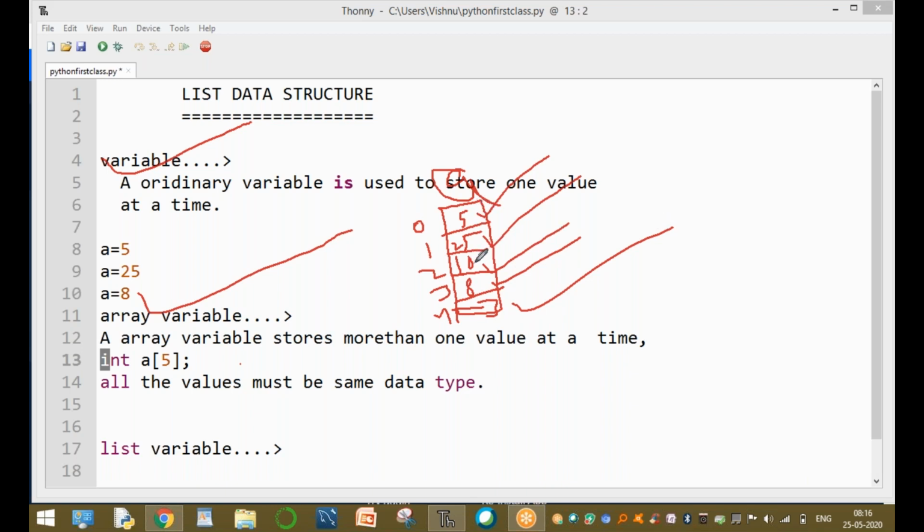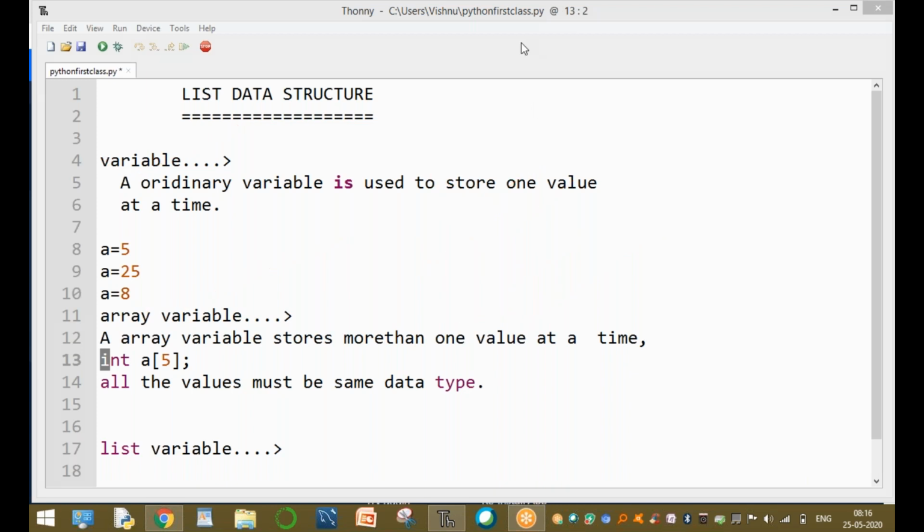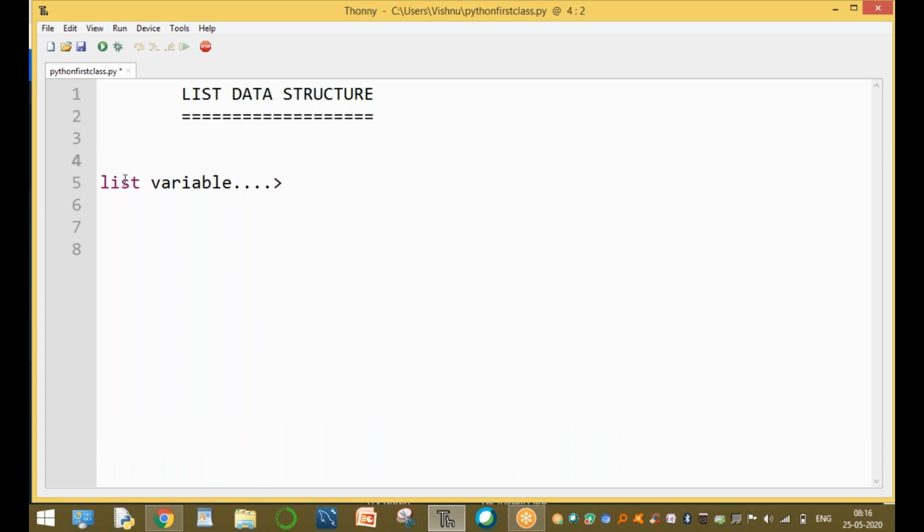Sir, one is integer, and one is 10.3, you want to store a float value? That is not possible in an array. An array is a collection of values, and all the values must be of the same type. There are different variables. One is the ordinary variable, which stores only one value at a time. The array variable stores more than one value at a time, but all the values must be of the same type.